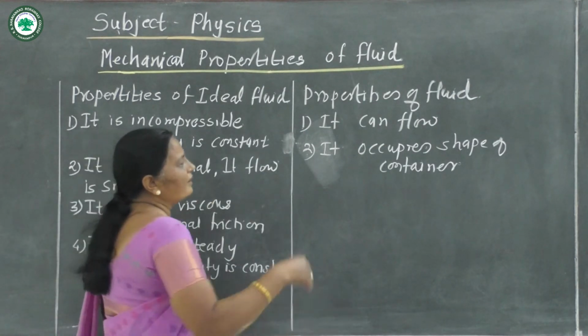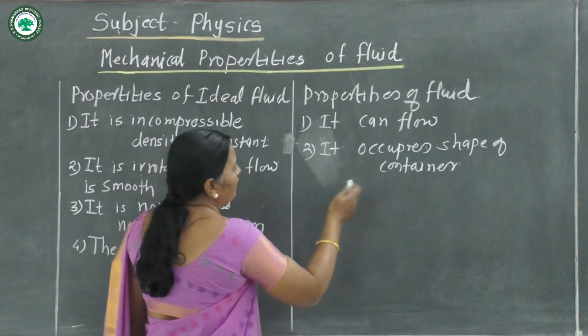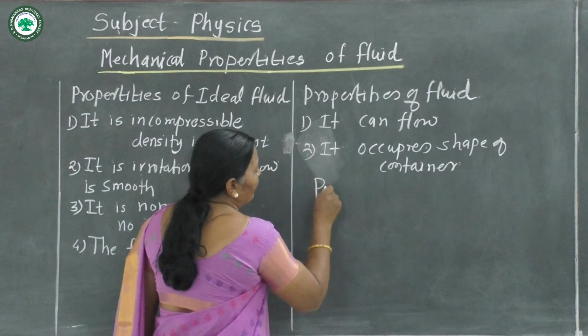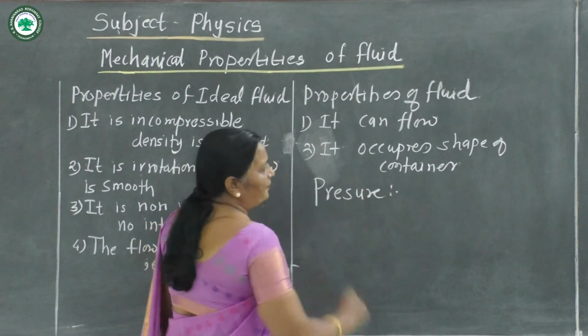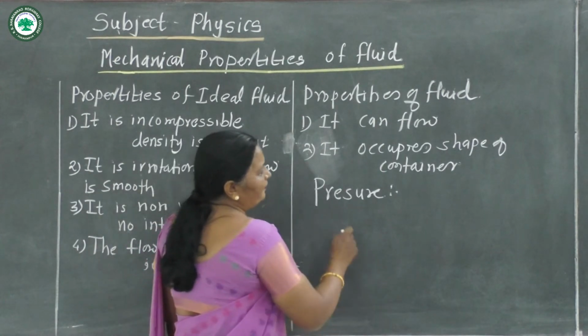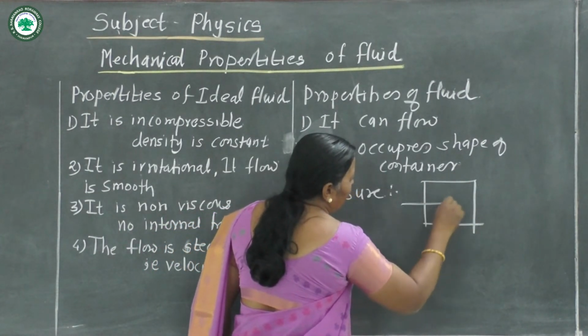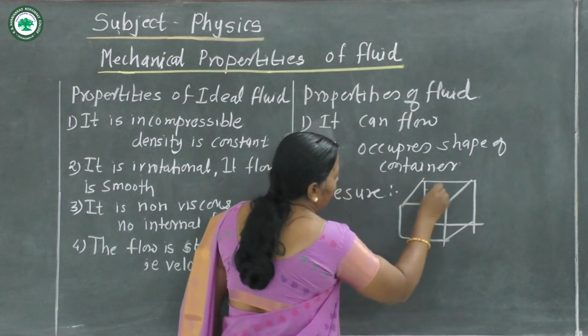Now see, the fluid flows under external force or external pressure, hence we study the pressure. What is pressure? Suppose we consider a container and a fluid is enclosed in this container.